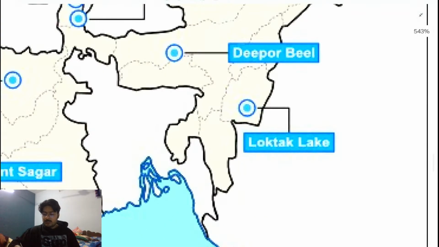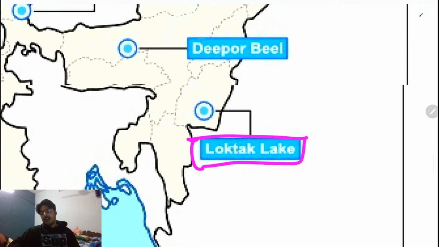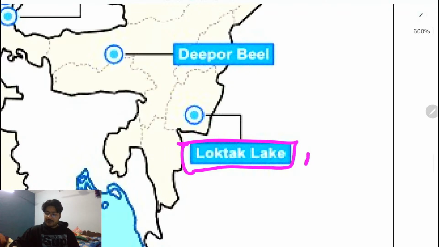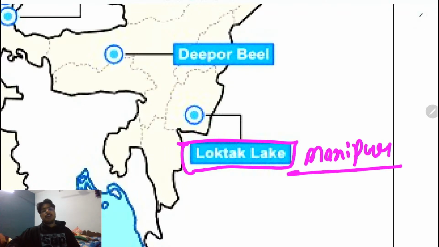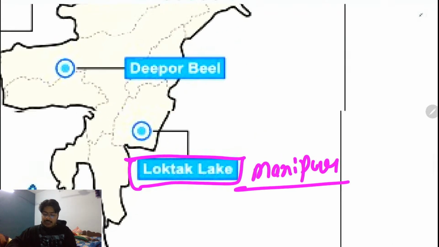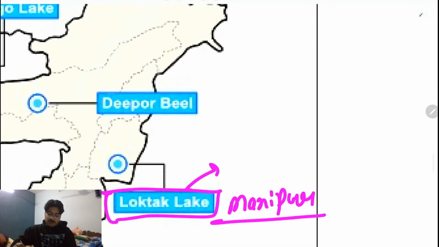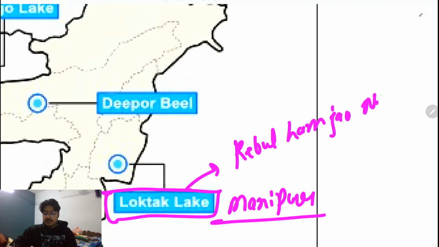Loktak Lake is also very important, which is a freshwater lake. Why is Loktak Lake important? First of all, Loktak Lake is in Manipur. It is important because there is a national park, known as the Keibul Lamjao National Park.